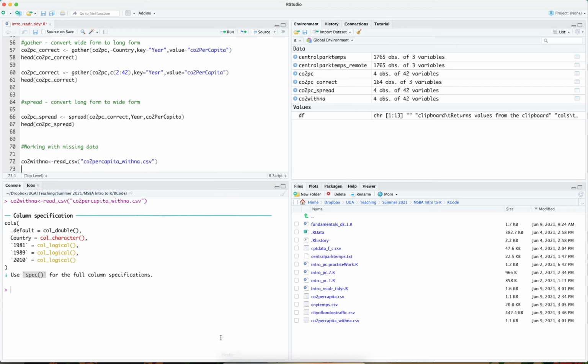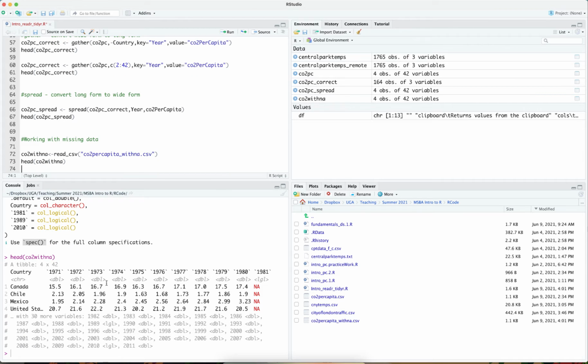If I read that file in, you can see that with the head of the CO2 with NA, again, this is the data file that is in wide form, and you notice that immediately I have some missing values for certain years. For instance, 1981, and in fact, I have it for a couple more years that are just not seen right here. Since this data frame is in wide form, I'm going to be converting it into long form.